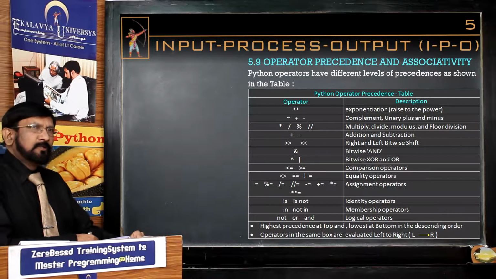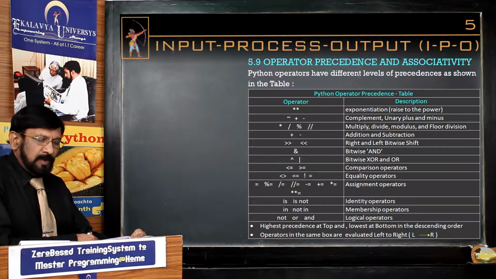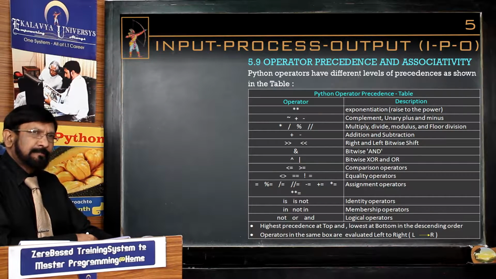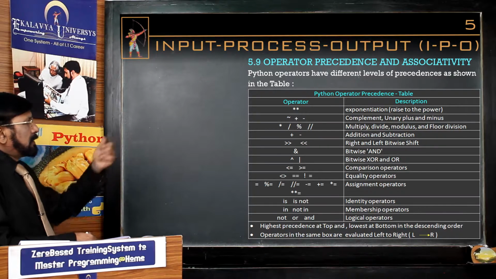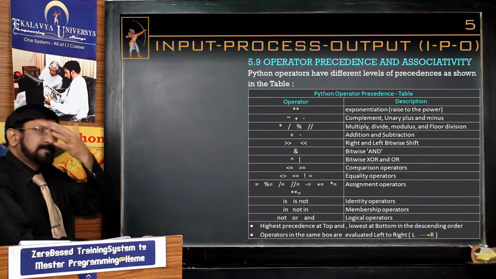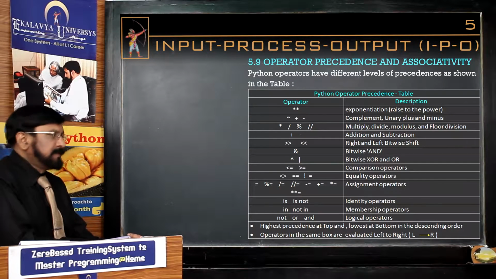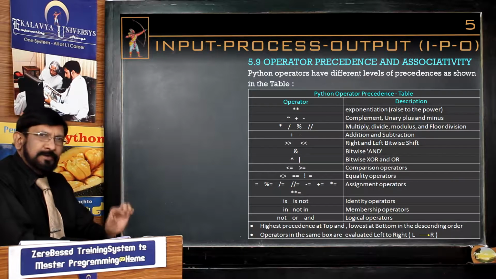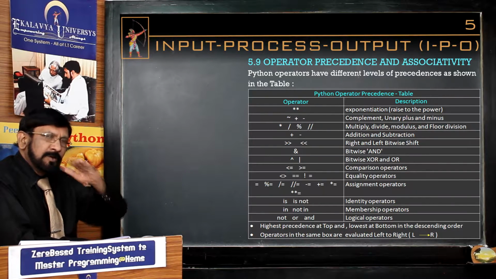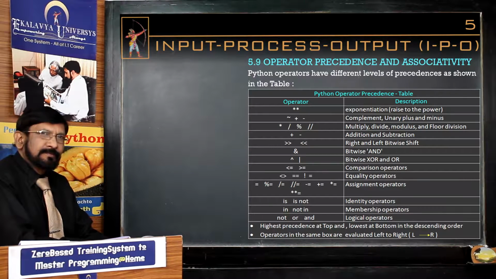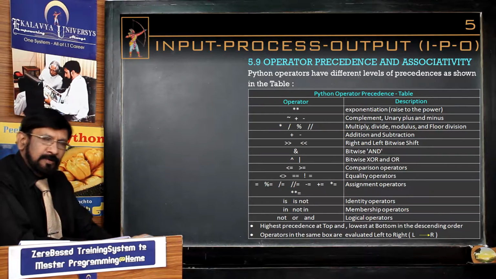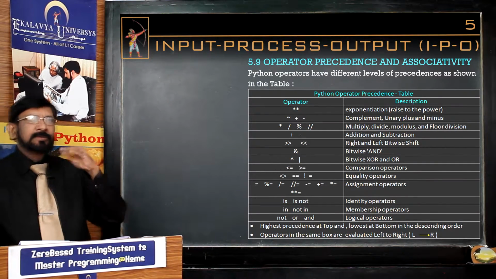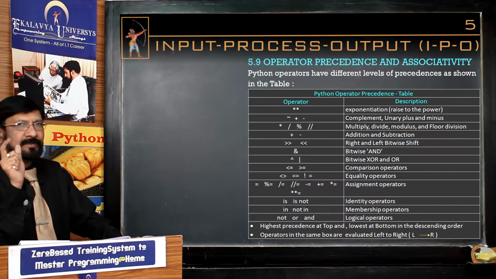Number 2 is, you may get a doubt. Suppose in certain groups you can find more than one operator. If you take the third group, we see there are 4 operators: multiplication, division, modulus and integer division. One thing you must remember is that all 4 enjoy the same rank of precedence. Because of the order, don't assume that they have different precedence within the group. All 4 enjoy the same rank of precedence. That also you have to understand.